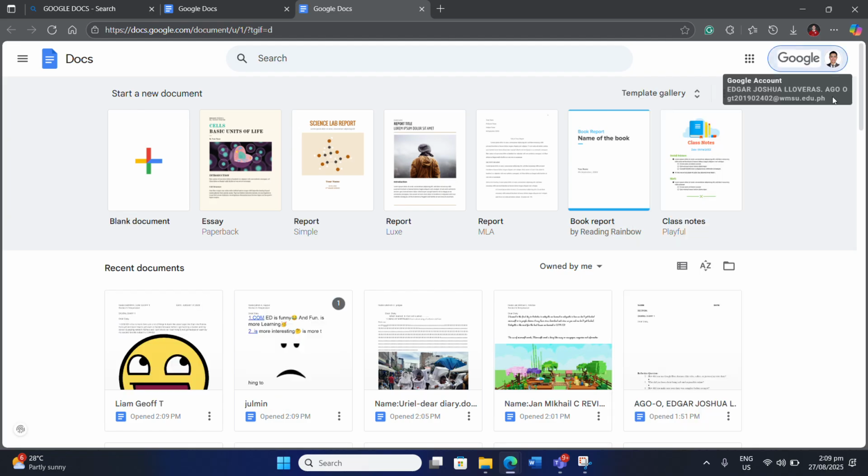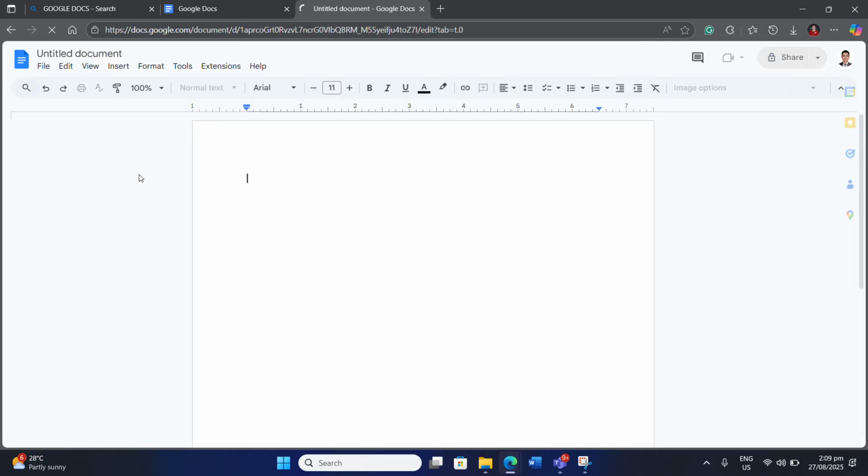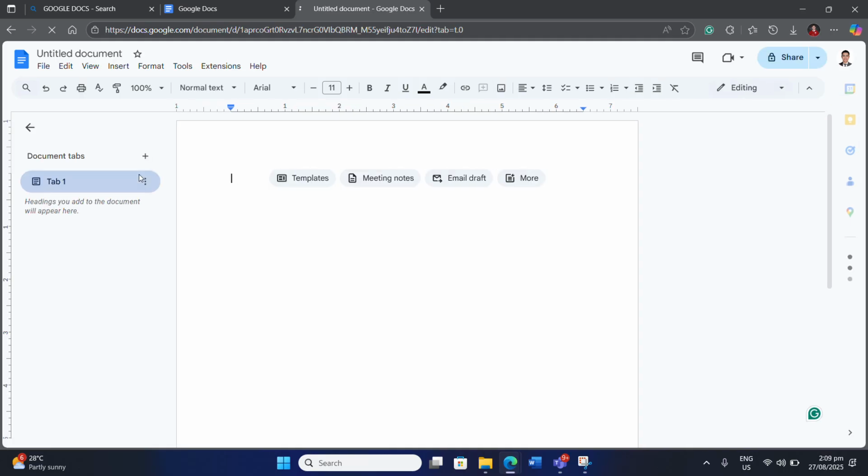All right. Once you're logged in, you're going to start a new document by clicking a blank document right here. You click a blank document, and then it will show you a blank document, and it is an untitled document. It means to say that you did not rename your file first. So later on, we are going to rename your file.